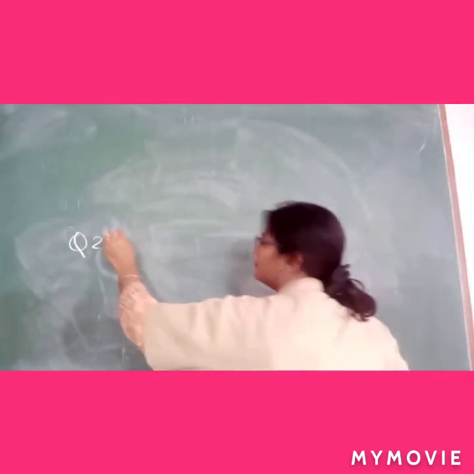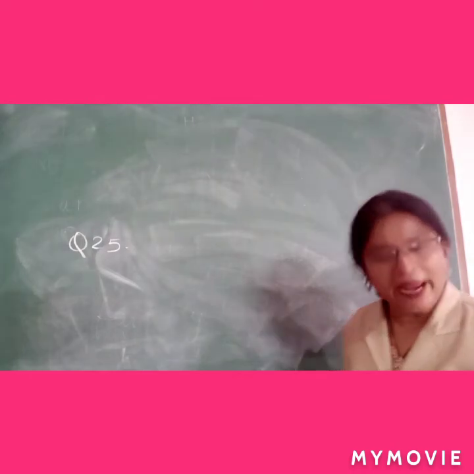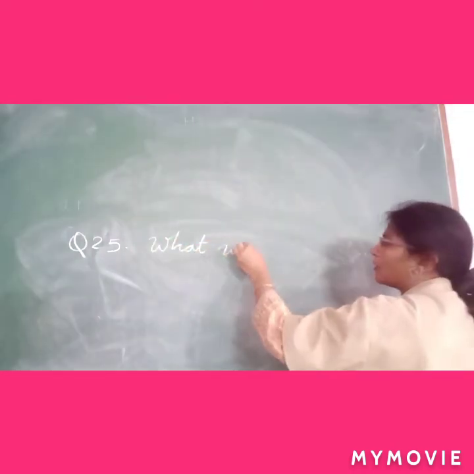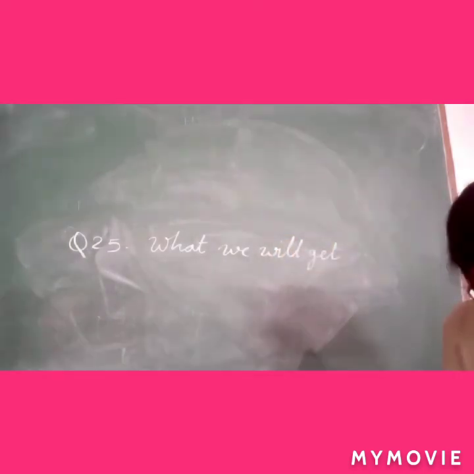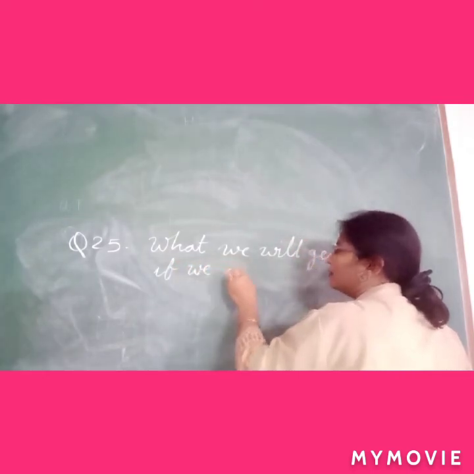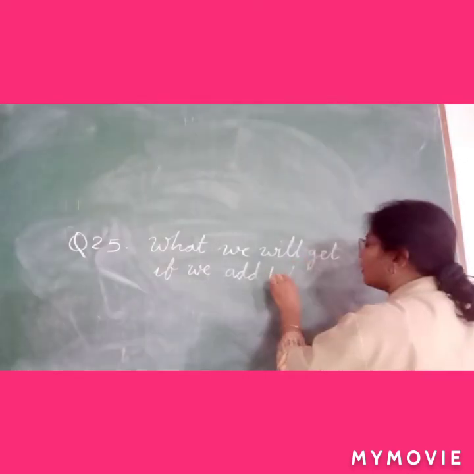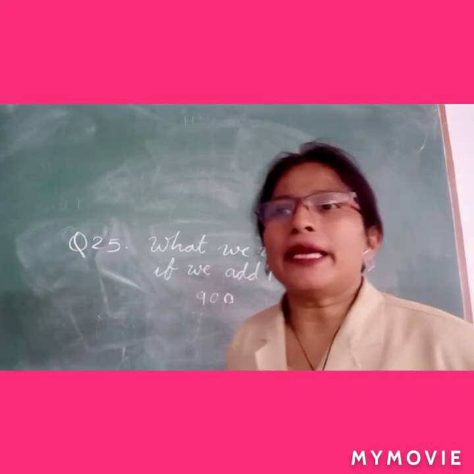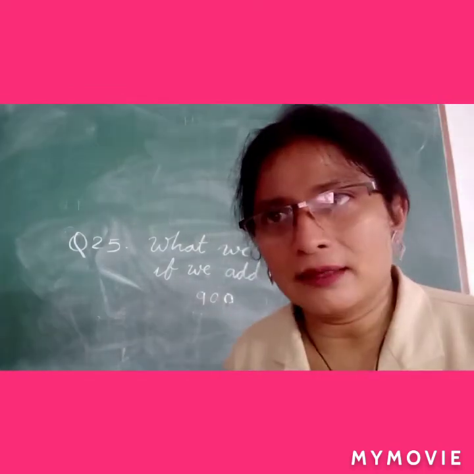Question 25. What will we get if we add 1 to 899? Yeah, 899, 900 will be your right answer.